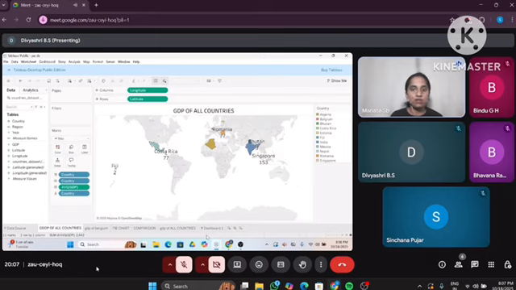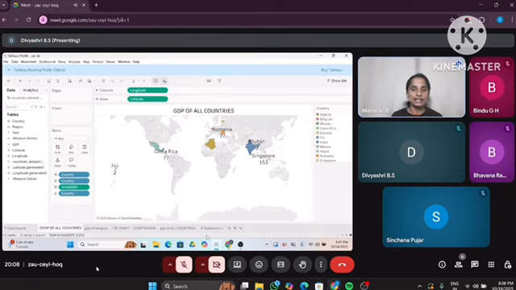The country field is added to the detail mark to plot each country as a point. GDP is added to the size and label marks so that larger symbols represent higher GDP values. Different colors are assigned to countries for clarity.